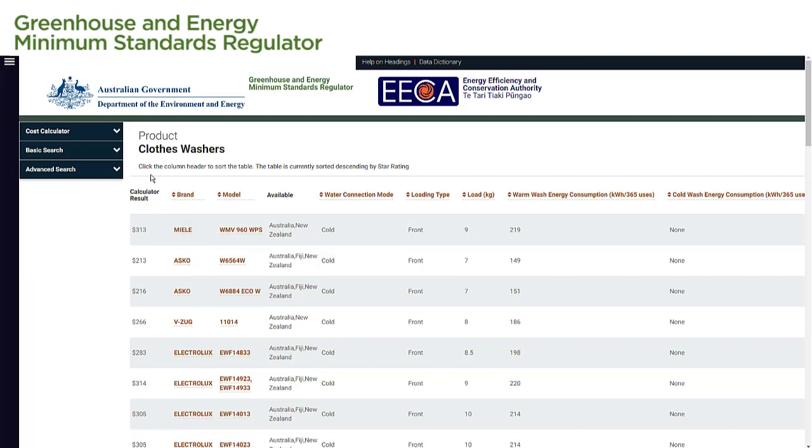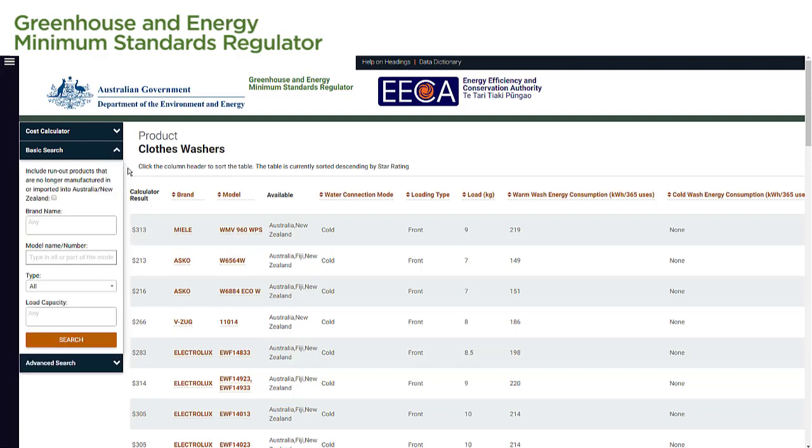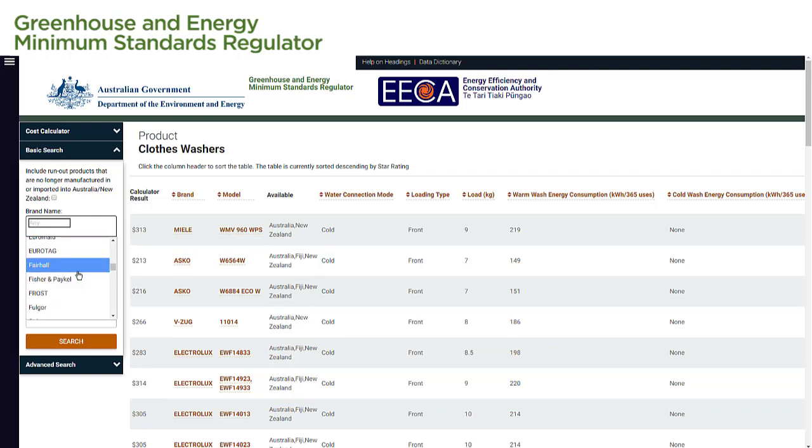We can conduct either a basic or an advanced search when using the public registration database. To conduct a basic search, we select Basic Search from the drop-down menu on the left-hand side. In the Brand Name field, we enter the brand of the product to search by brand. We can also select a brand from the drop-down menu that will automatically appear when we click on the text box.